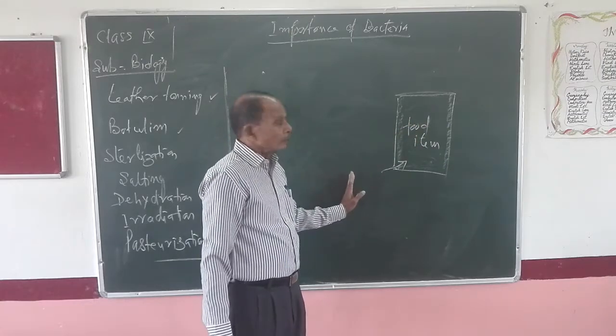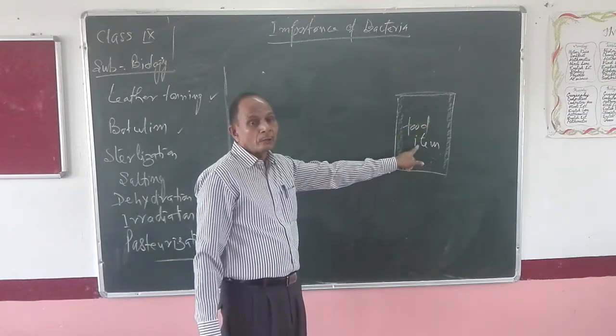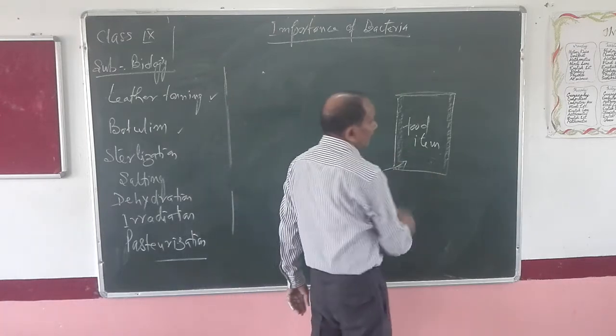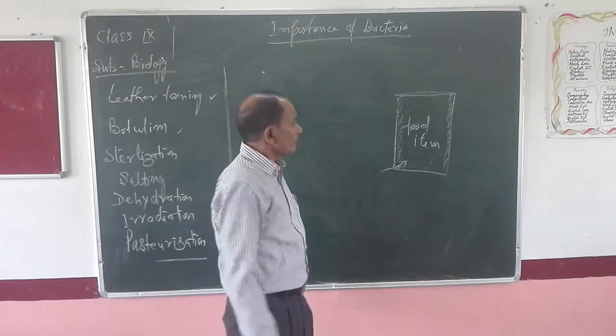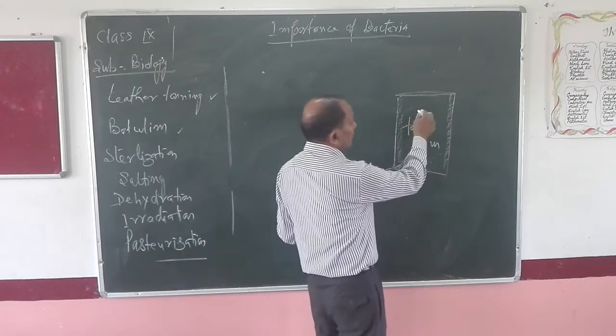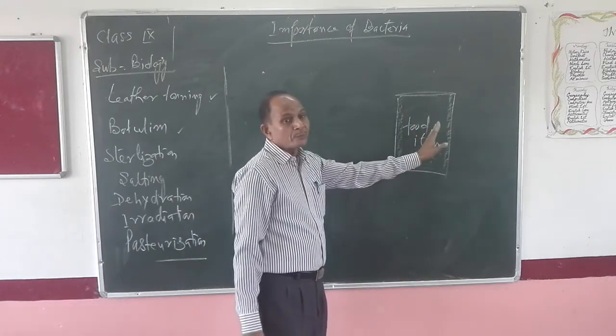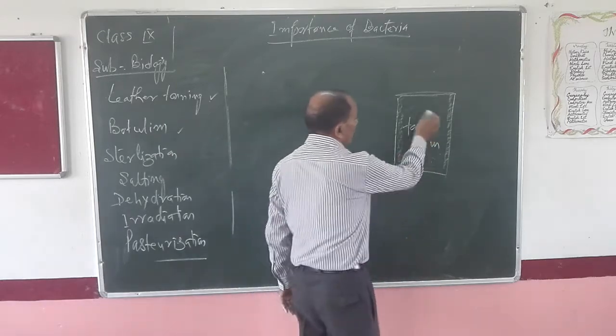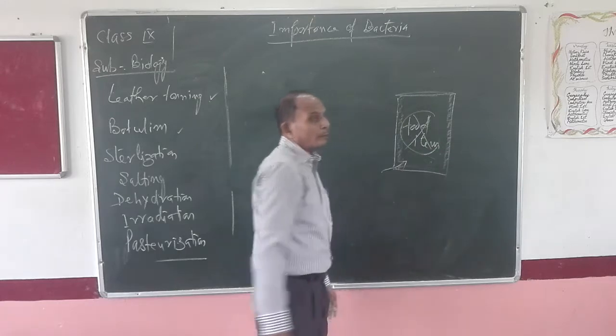Along with air, some bacteria may also enter, and they will start to respire anaerobically. Due to their anaerobic respiration, ethyl alcohol is produced, and by the effect of ethyl alcohol, this food item is completely destroyed.